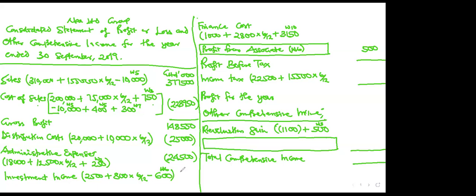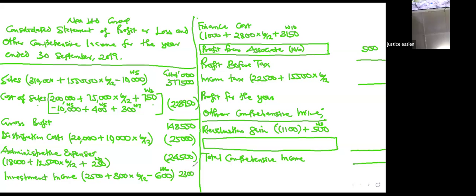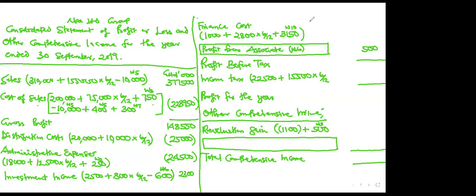This is 2,300. Investment income is a plus. Be careful of the additions and subtractions. Finance cost. I'm getting 5,550.